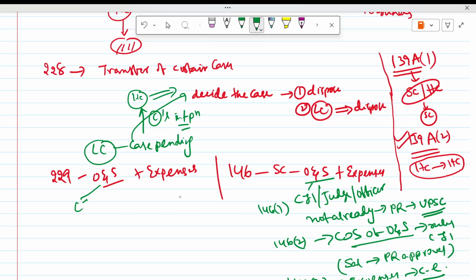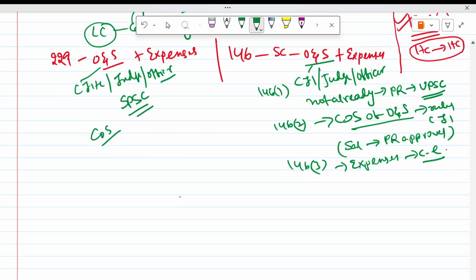Officers and servants here: the CJ of the High Court, or the judge nominated by him, or any other officer. Here the SPSC, State Public Service Commission, will come for anyone not already attached; you have to consult the State Public Service Commission. Conditions of service will also be decided by the CJ of the High Court, and the expense will be charged expenditure as in 146(3). That is 229.